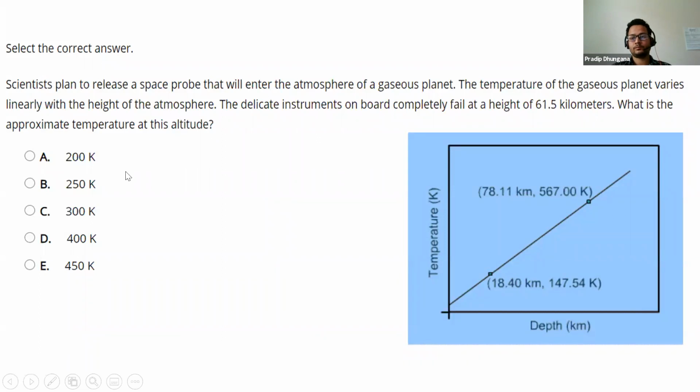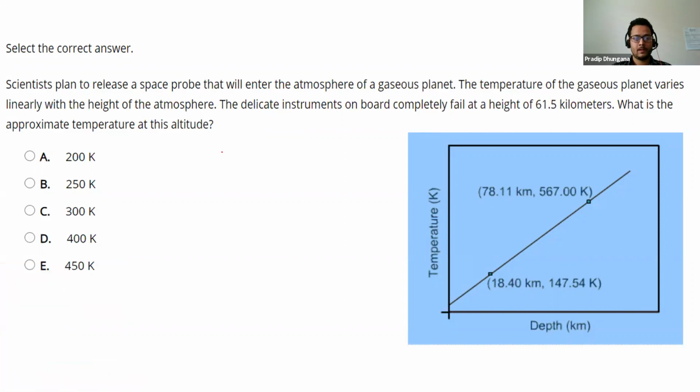In this question, we are using the concept of interpolation and extrapolation, I think. Let me read the problem first, and then as I write, I'll explain it. Scientists plan to release a space probe that will enter the atmosphere of a gaseous planet. The temperature of the planet varies linearly with the height of the atmosphere. So we have a linear approximation here. The delicate instrument on board completely failed at a height of 61.5 kilometers. What is the approximate temperature at this altitude?